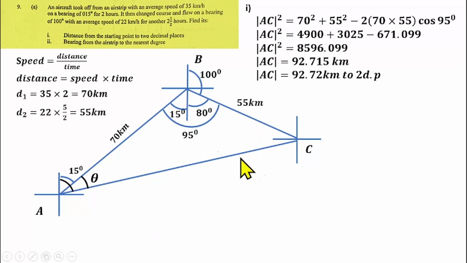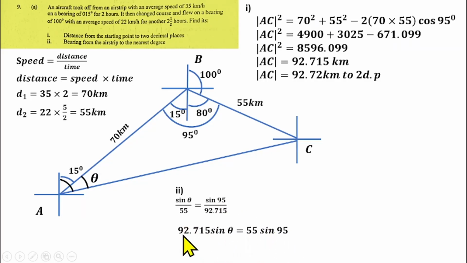So we can use sine rule to find theta here, since we already have this side given here. That will be sine of angle B over the side facing it equals the sine of theta over the side facing it. So you have sine theta over 55 equals sine 95 over the length of the side facing, which is 92.715. Cross multiply there, you have sine theta times 92.715 equals 55 times sine 95.